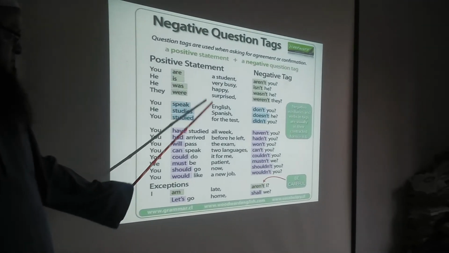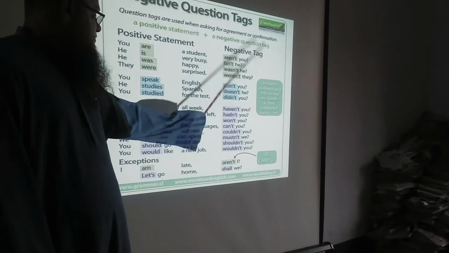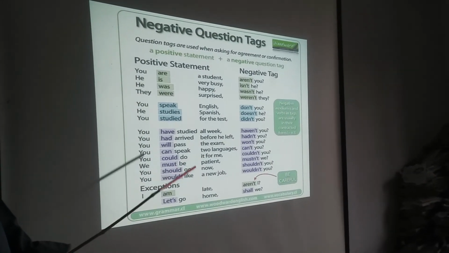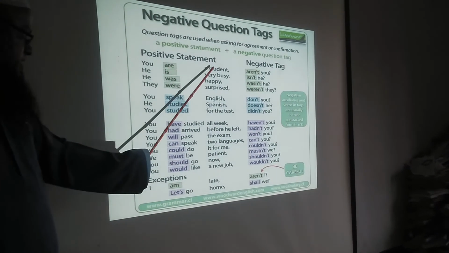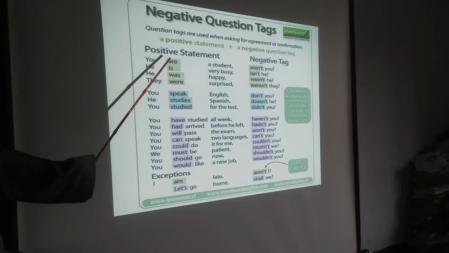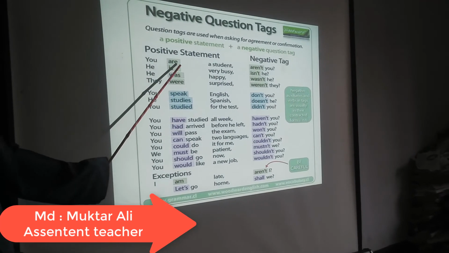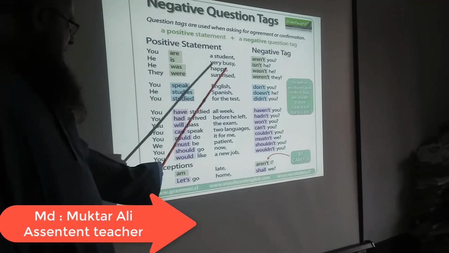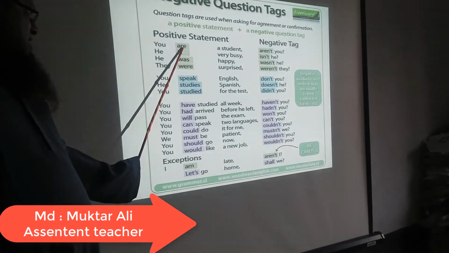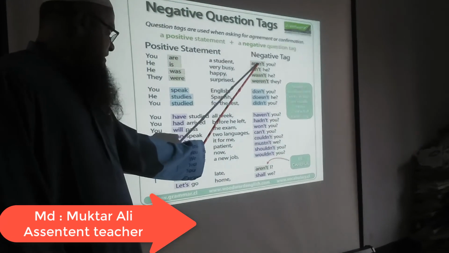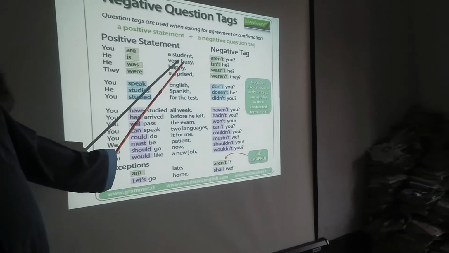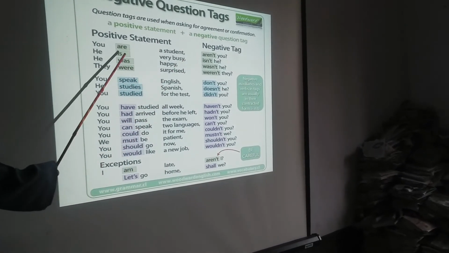Positive statement to negative tag. You are a student. This is a positive statement, and the answer is aren't you. Aren't is the contracted form of are not. He is very busy, isn't he?